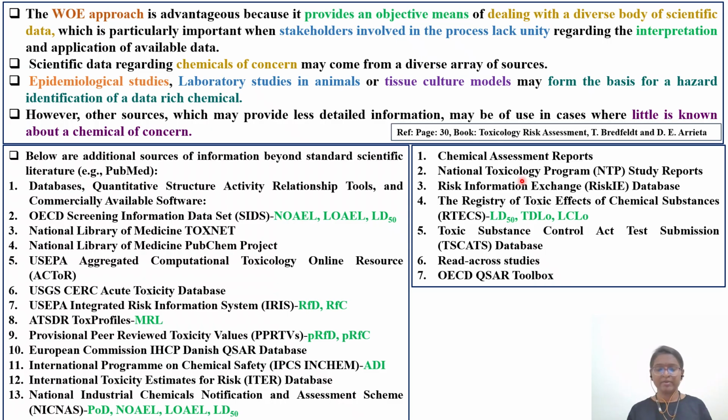In a simple analogy, if an advocate is solving a particular case, he needs to have all the evidence on his table. Then only can he solve that particular riddle or puzzle. Similarly, the toxicologist needs to have all the information on that particular chemical X. Then only can he take the decision.